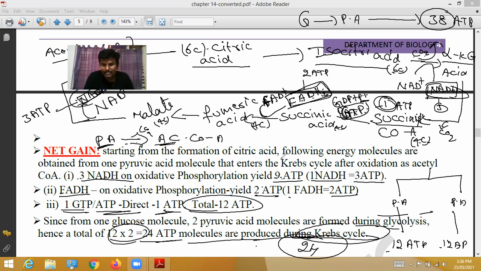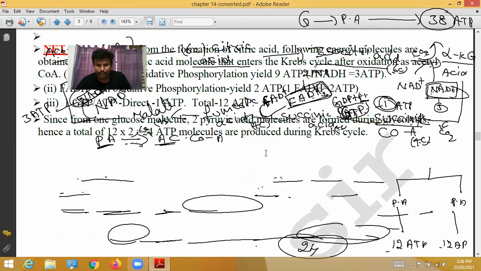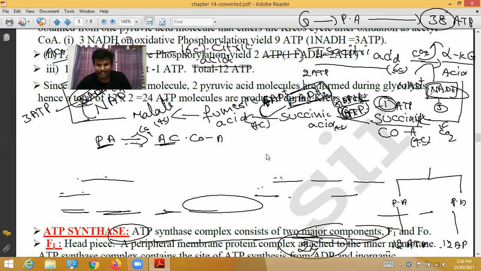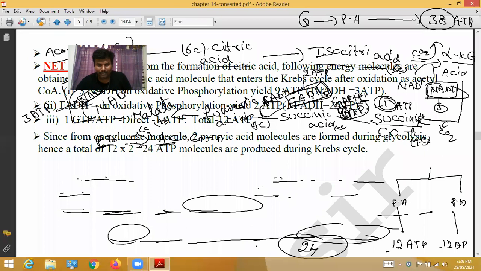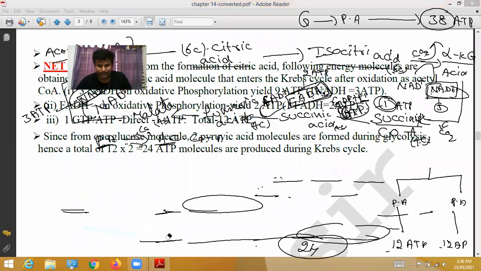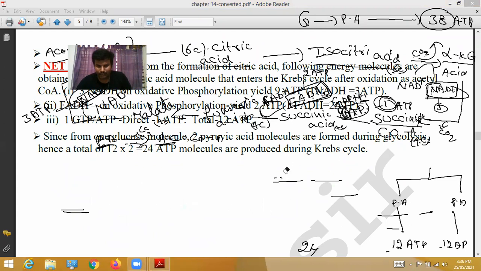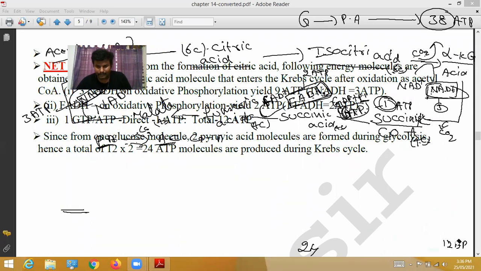Already in glycolysis, how many ATP molecules are formed? Can anybody say? Can anybody say how many are formed in glycolysis? Hello.